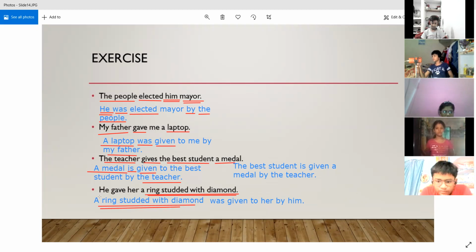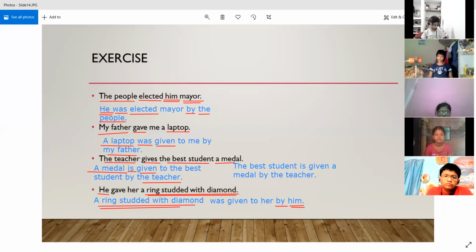And he, that was the subject in the active voice, has become the object, and the object form of he is him. So we have placed him over here, and we have placed the preposition by in front of the object. Then, because it is in the simple past form, we have used the form of the be verb, that is was, over here, right?